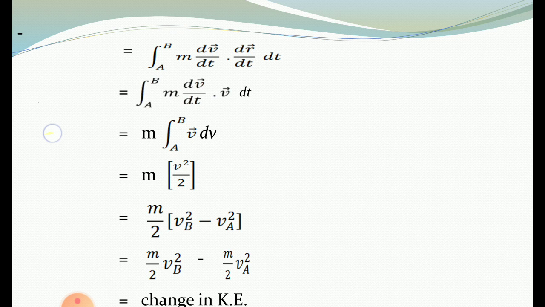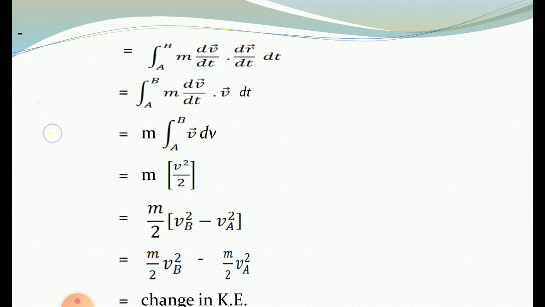And what is F bar? F bar is mass into acceleration, but acceleration a bar is given by dv bar by dt. Therefore F bar can be written as m into dv bar by dt, and this dr bar is written as dr bar by dt into dt.